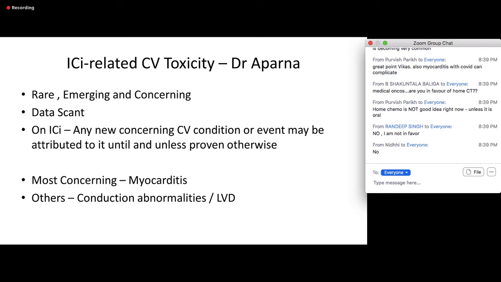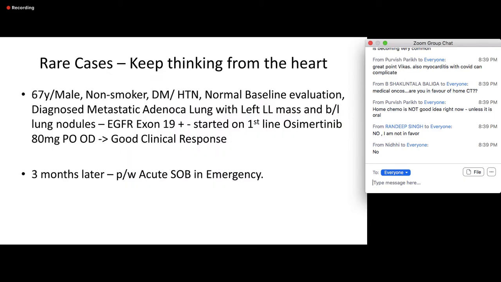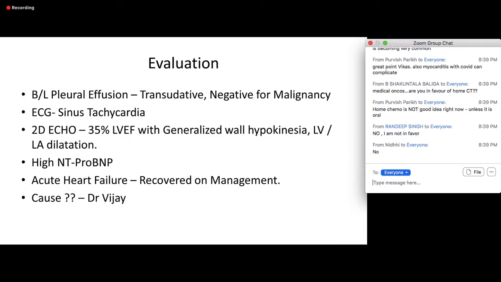Have you seen myocarditis? If you can share your experience. So I think none. Let me wind up by telling you about one of these cases. This is a 67-year-old male with metastatic adenocarcinoma, EGFR exon 19 positive, for whom I started first line osimertinib. 3 months later he presented to emergency with acute shortness of breath and bilateral pleural effusion, which was a transudative pleural effusion. His echo showed 35% ejection fraction, and he had high NT-proBNP. He had acute heart failure. His lung lesions had recovered, but he had heart failure.